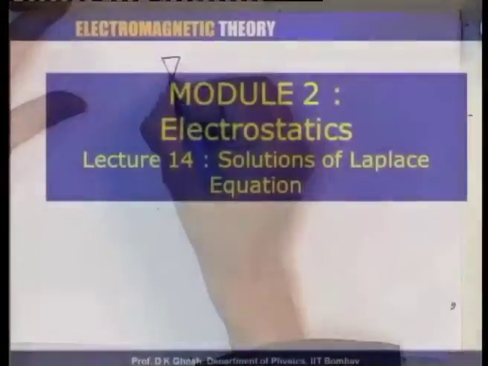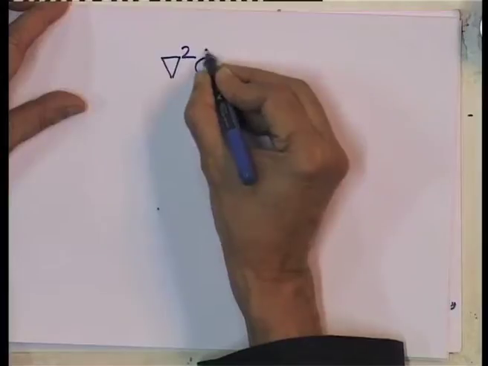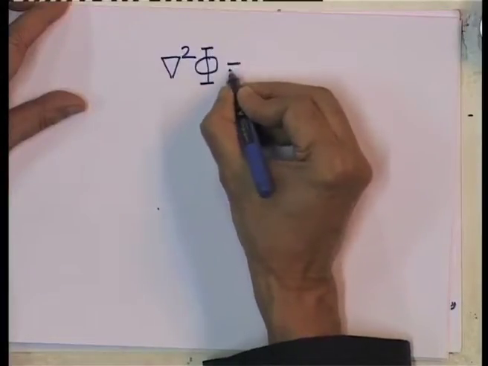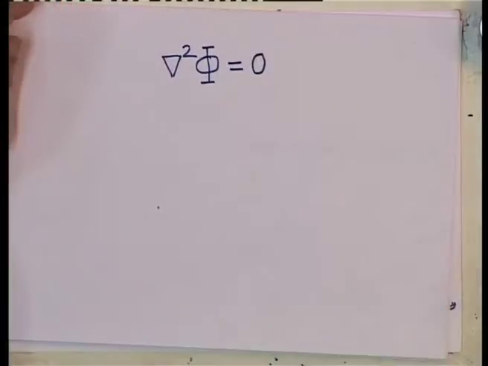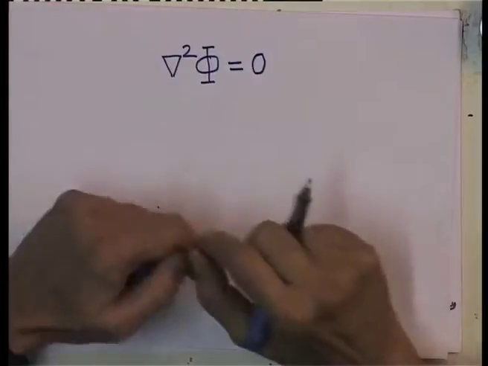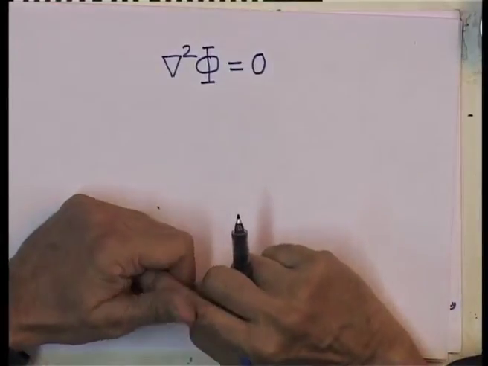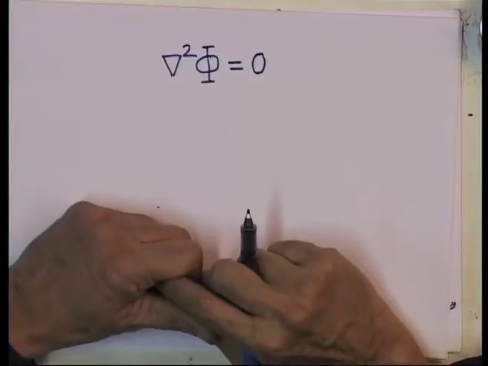But we will be talking about source free region, namely charge density is equal to 0, and so the equation that we are looking for is the Laplace's equation, which is del square of phi equal to 0. Phi is my notation for the potential. What we will do is to look at formal solutions of these equations in 1, 2 and 3 dimensions.